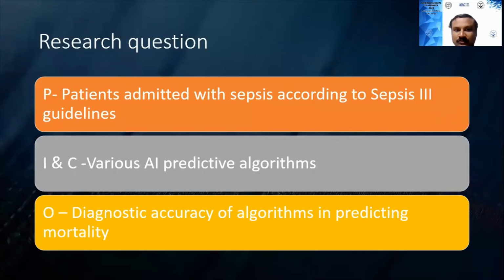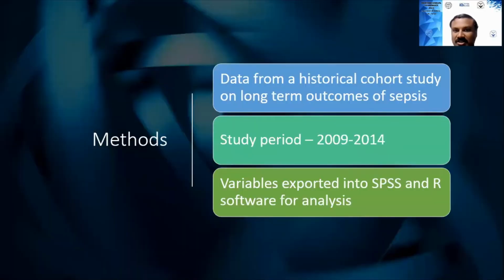The population included patients admitted with sepsis according to Sepsis 3 guidelines. The intervention and control are various artificial intelligence predictive algorithms, and the outcome is the diagnostic accuracy of algorithms in predicting mortality. This study used data from a historical cohort study done on long-term outcomes of sepsis, with the study period between 2009 and 2014.